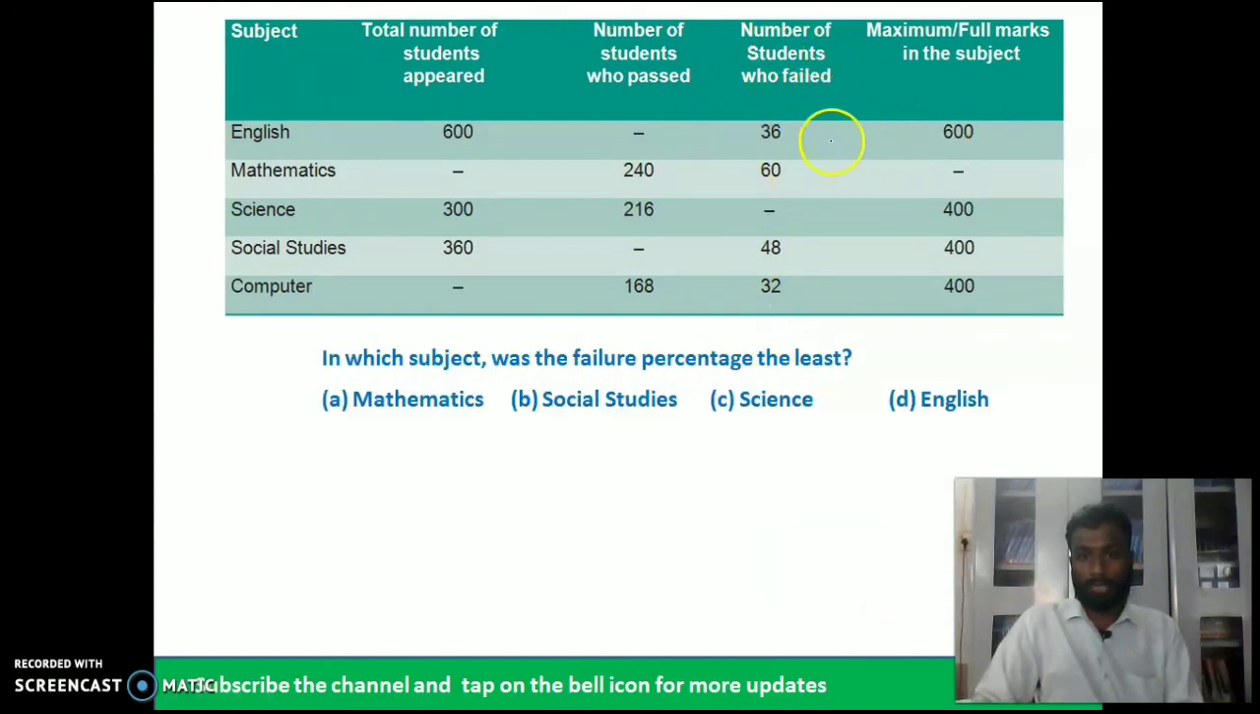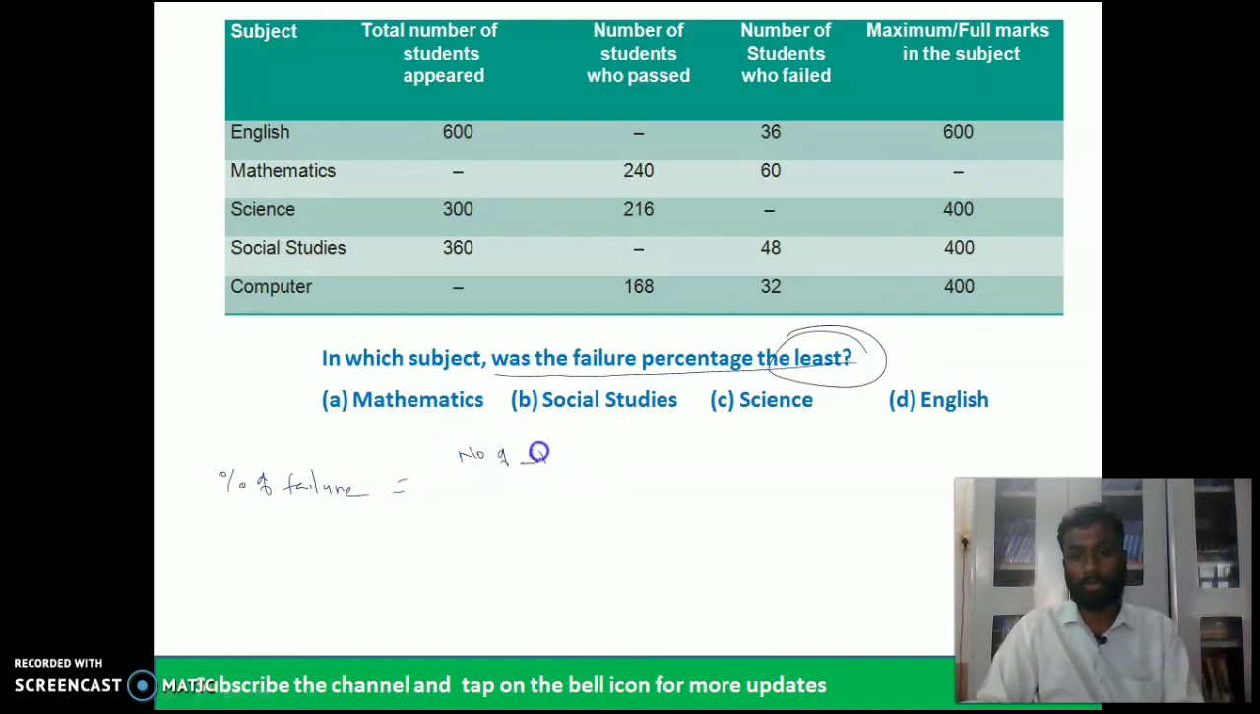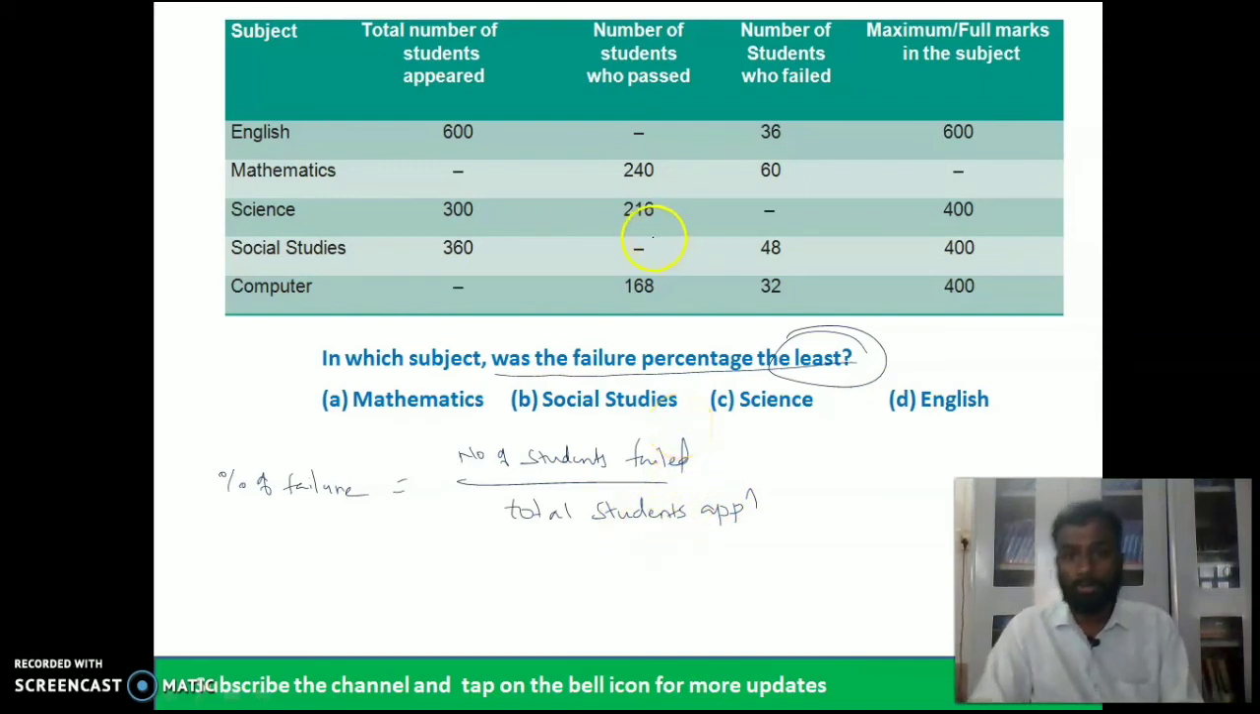Try to understand: in which subject was the failure percentage the least? Failure percentage is equal to the number of students failed by the total students appeared. So you can just take this information from here.